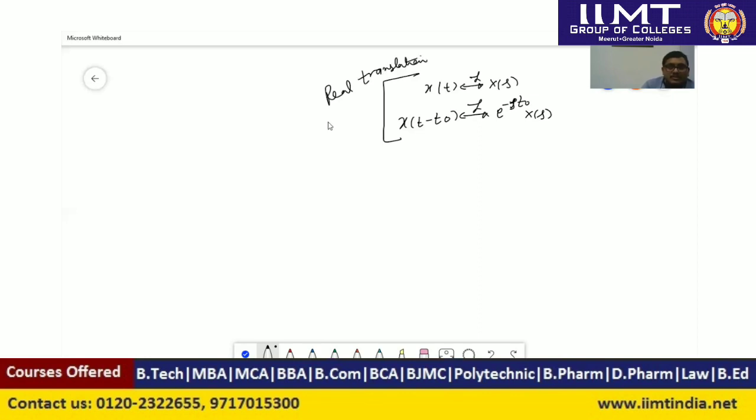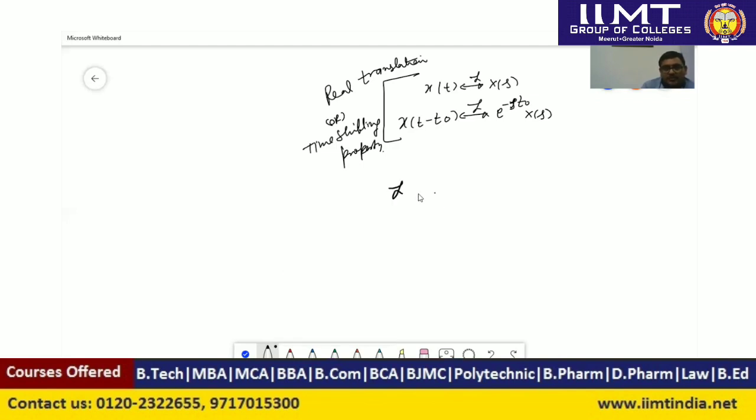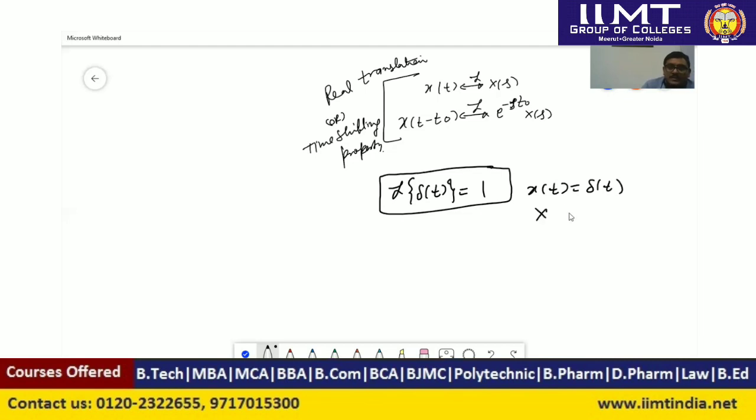So this is the real translation or time shifting property. And here, as we know, the Laplace transform of delta(t), that is the unit impulse signal, is equal to 1. So here x(t) is equal to delta(t), the signal being transformed, and the Laplace transform of that signal is equal to 1. So if x(t) equals delta(t), then X(s) is equal to 1.